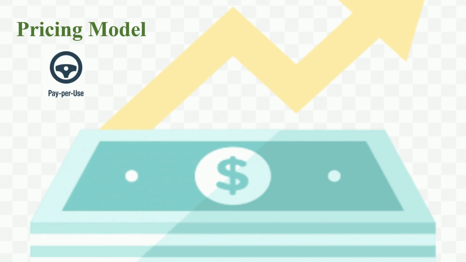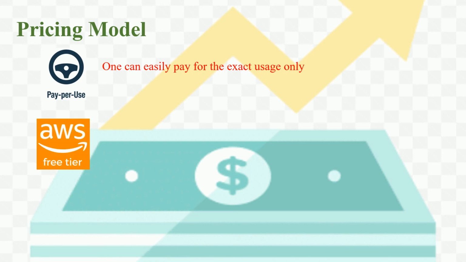So first is the pay-per-use model. With the help of the AWS Elasticsearch service, one can easily pay for the exact usage only. There are no certain commitments, no minimum fees or upfront commitments. The pricing will be as per the Amazon Elasticsearch instance hours, standard data transfer fees, and Amazon EBS storage. The second model is free tier.